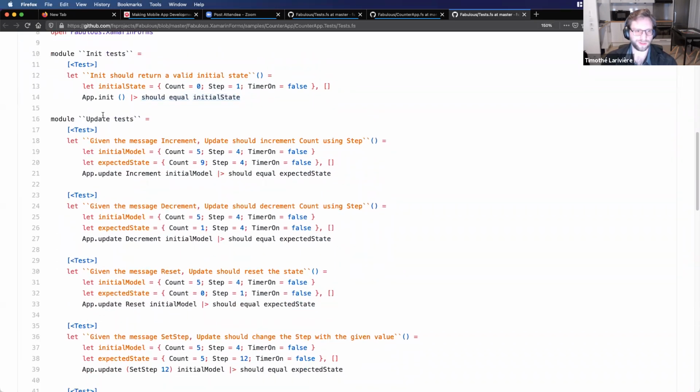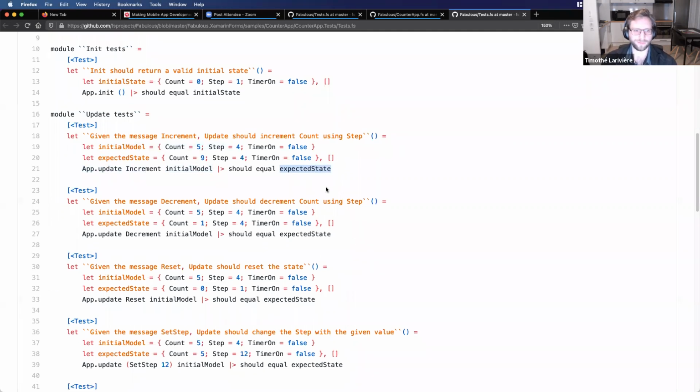So the update function, for example, I've given the message increment. Update should increment count using step. So I'm saying here is my initial model. Here is the expected state once I'm clicking on the increment button. So I'm calling the update function and saying I received an increment message. Here was my initial model. So now it should be this state.